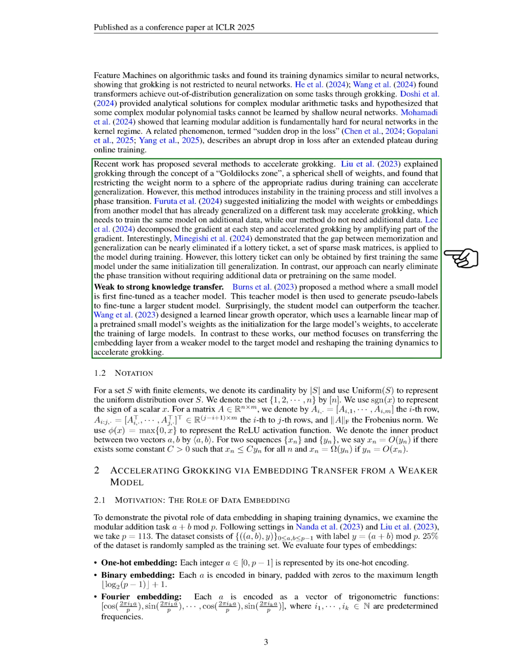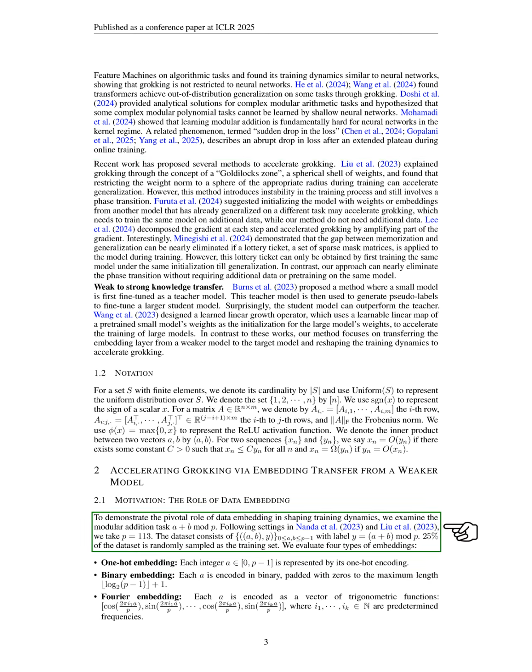Section: Weak to strong knowledge transfer. In this section, we propose a method for transferring knowledge from a weaker model to a stronger one. We start by fine-tuning a small model, which acts as a teacher, to generate pseudo-labels for a larger student model. Interestingly, the student model can sometimes perform better than the teacher. We also introduce a learned linear growth operator that uses a linear mapping of the small model's weights to initialize the larger model's weights, speeding up the training process. Our approach specifically focuses on transferring the embedding layer from the weaker model to the target model, reshaping the training dynamics to enhance grokking.